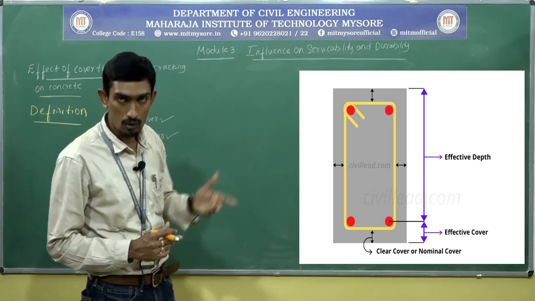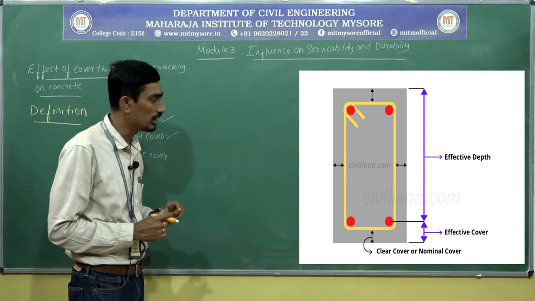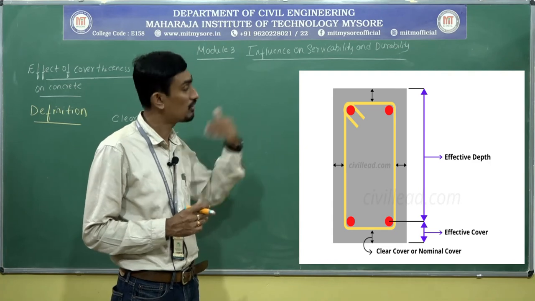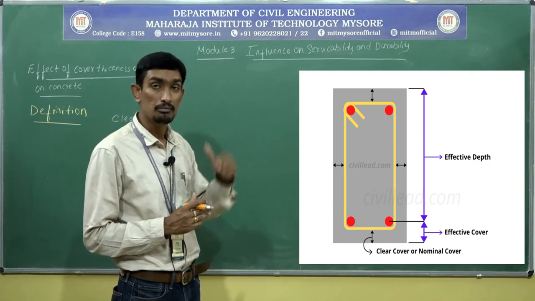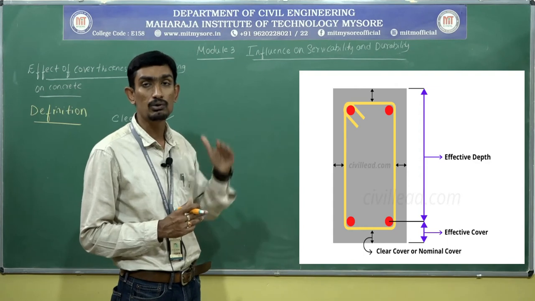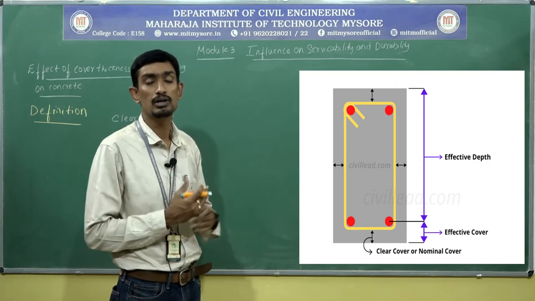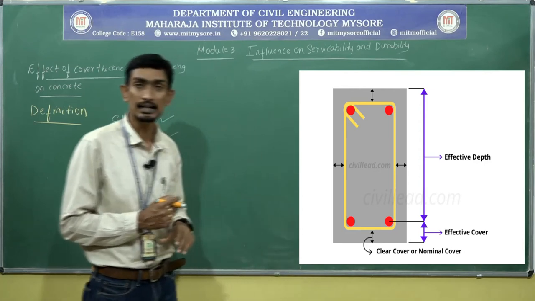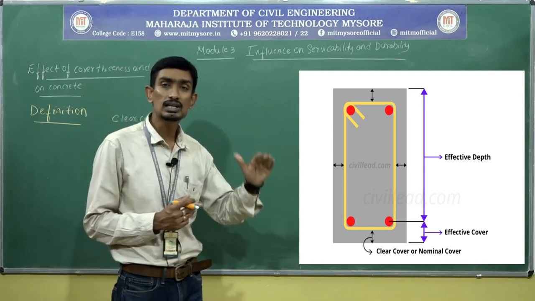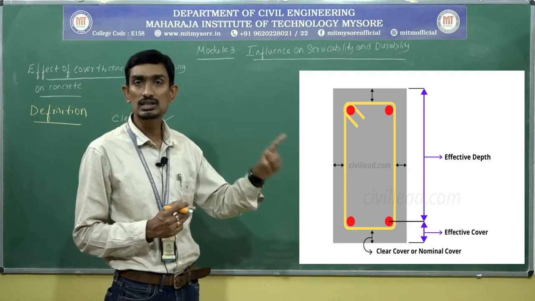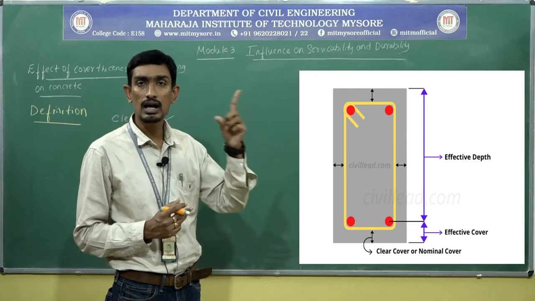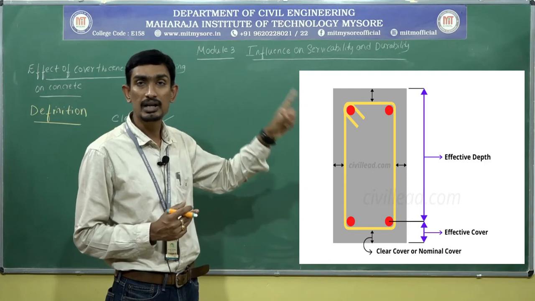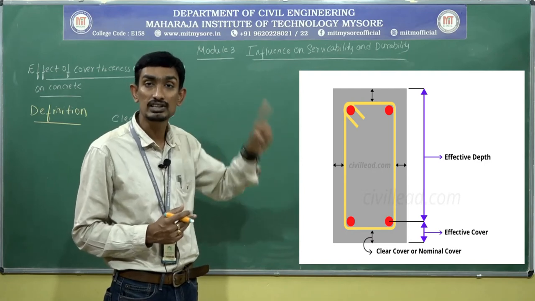Now let me go to the effective cover. Why have I defined effective depth? Because based upon the effective depth, I am going to connect this effective cover. That's why I first defined effective depth. Now, effective cover is defined as the distance between the centroidal axis of a tension steel.